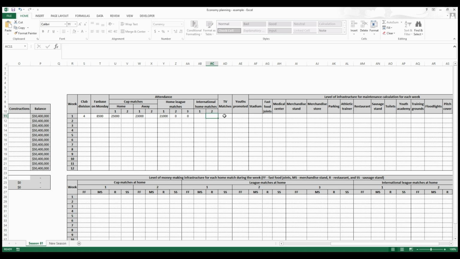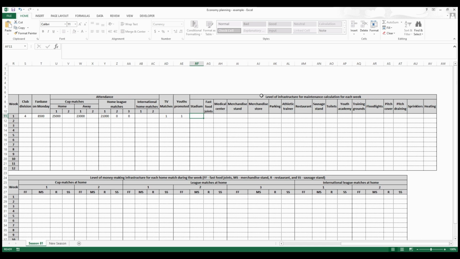Okay. Here you put how many TV matches you had during the week. Let's say that this club had one in this week. The number of youths you promoted. Let's consider 1, 2. And in this final part, you should write the level of each of these facilities for this week before the economy update.